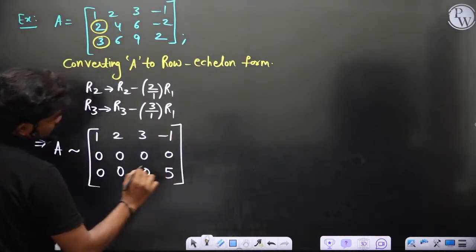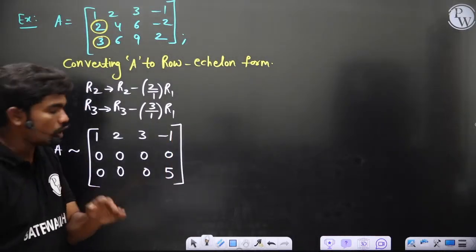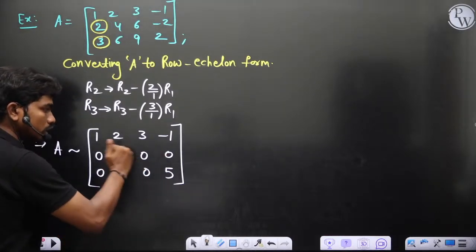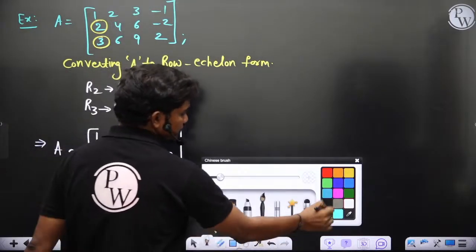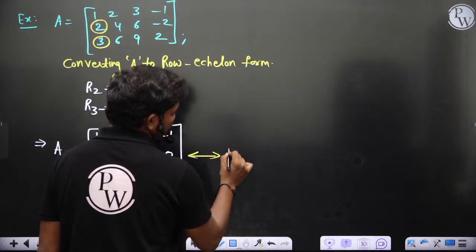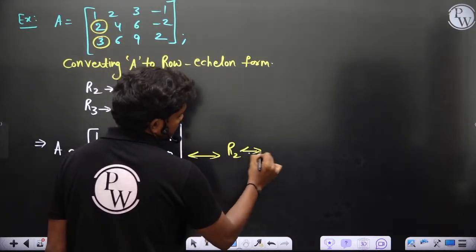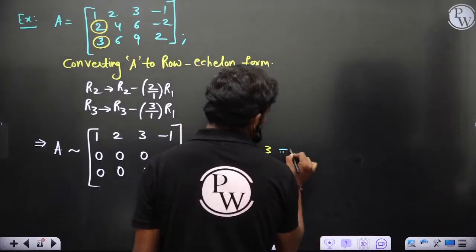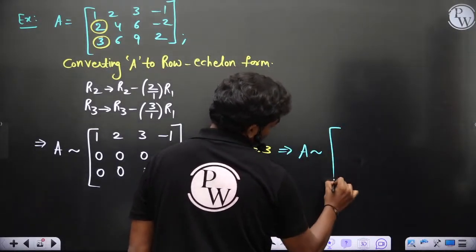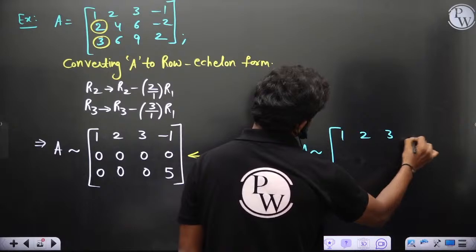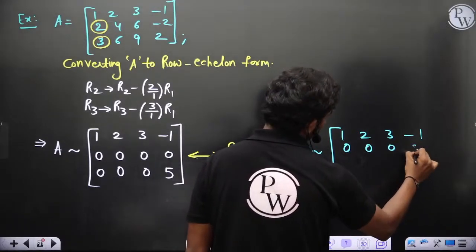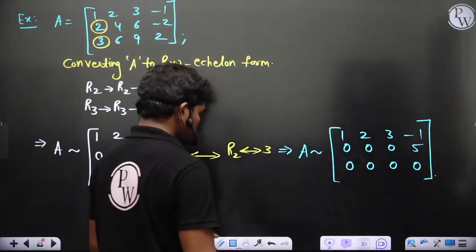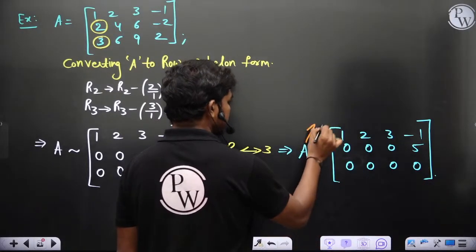Now this matrix is not in row echelon form because this zero row is on top. So we'll apply one more transformation. Let us interchange R2 and R3. If you interchange R2 and R3, then this matrix becomes A equal to 1, 2, 3, minus 1; 0, 0, 0, 5; all zeros. Now it is in row echelon form.